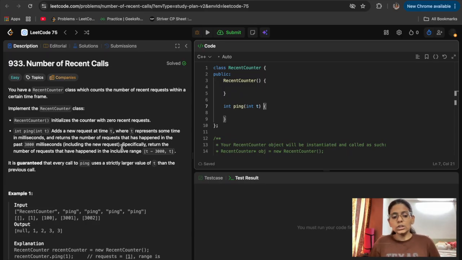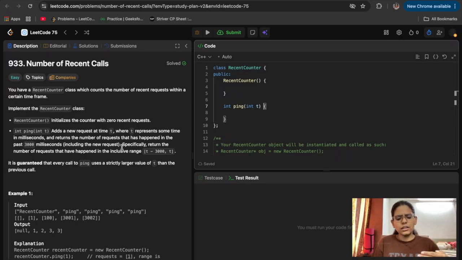In a queue data structure, whatever we put first gets out of the data structure first, like first in first out. So it will be easy to remove those calls by comparing their time with the current time t.